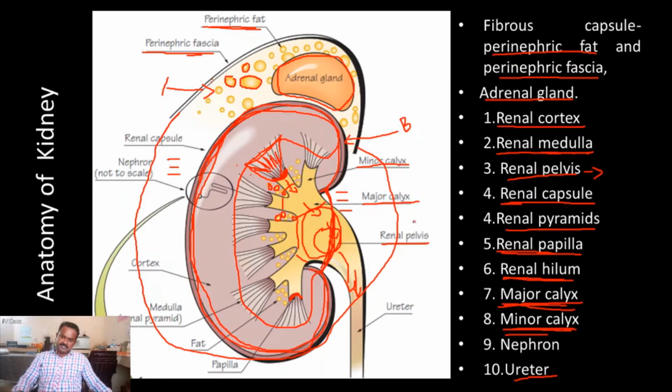This is the only region where the veins, renal arteries, ureter, and renal nerves are joined together and enter the kidney. The most important part of the kidney is the nephron, which we are going to see on the next slide. Another part of the kidney is the ureter. The ureter is a tube-like structure which connects the kidney and urinary bladder. The ureter also contains major hotspots for renal stones.